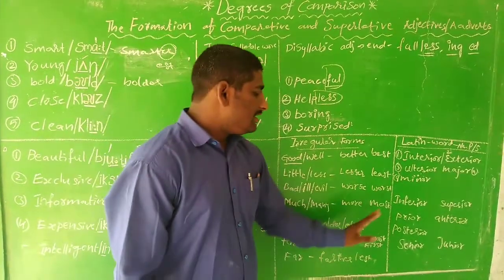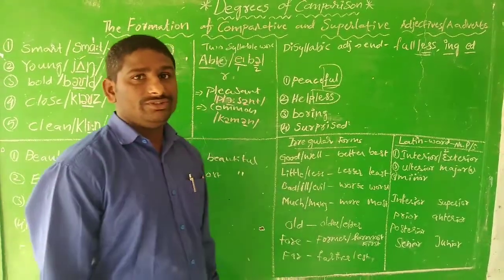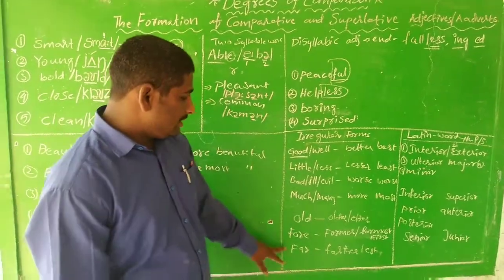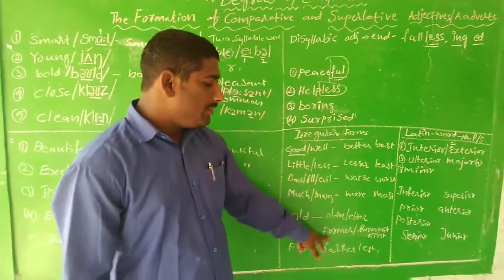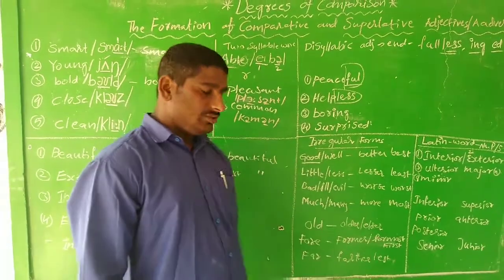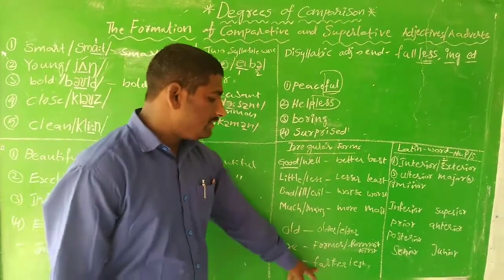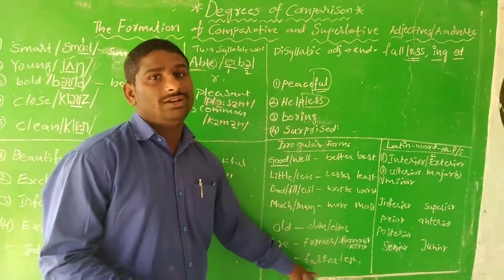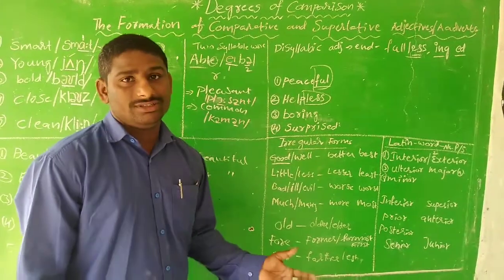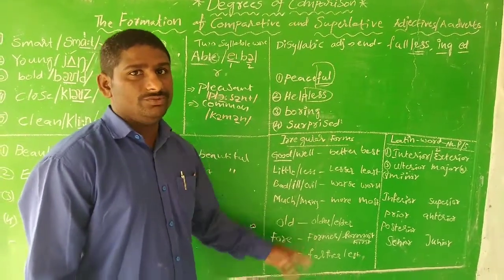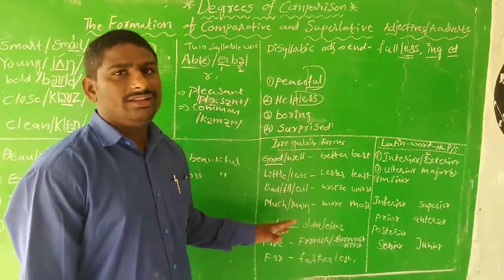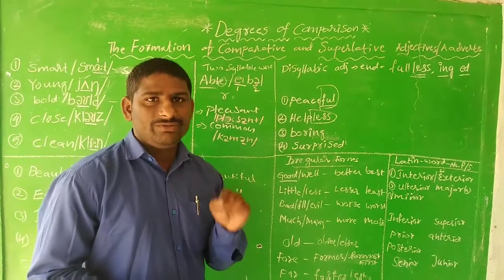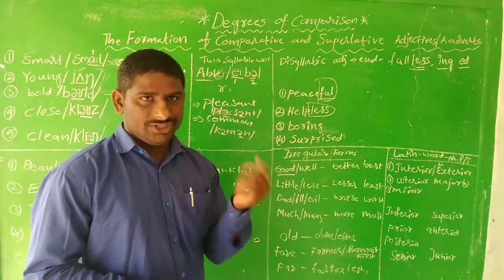And this is another form: eldest and oldest you can use in the superlative degree. And another form, former and foremost, are the first you can use. And for far, further and furthest you can also have. So you need to understand the difference between the two words. Okay? And there are some more irregular adjective forms, which I have given in a PDF file for you. Please check it. Okay.